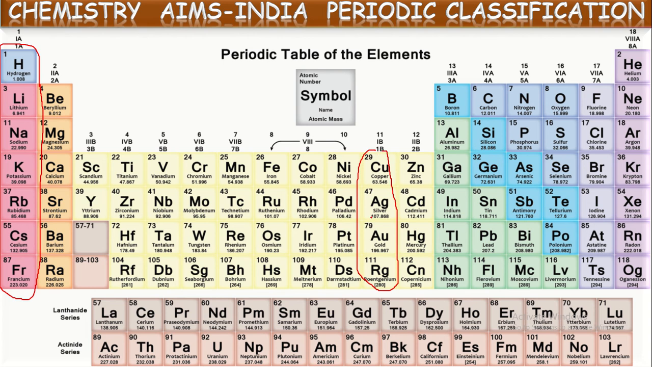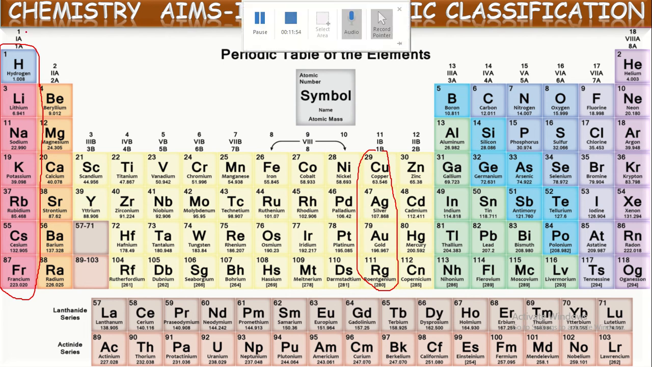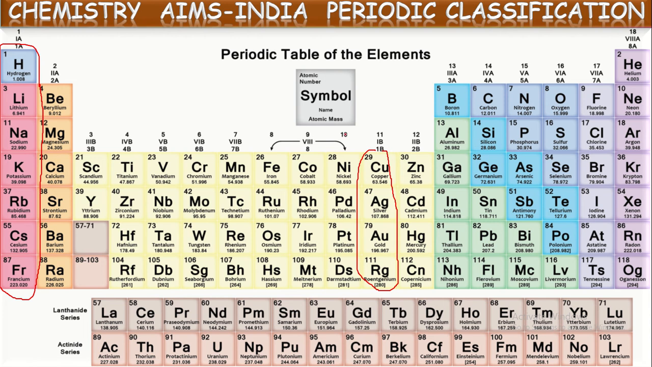So there are totally 18 vertical columns. All these vertical columns are mainly classified into 8 groups, 1 to 8 groups. Each group is again divided into two subgroups, A and B. That is why here we observe first A and first B. This is second A and second B, and this is third A and third B. In this way, each group is subdivided into two subgroups, A and B.